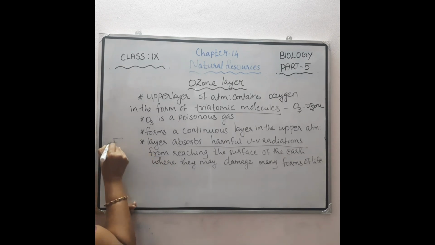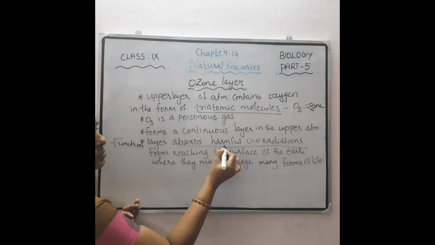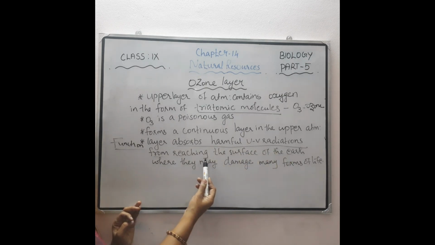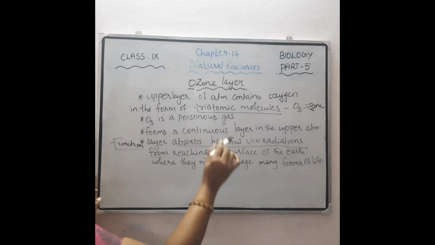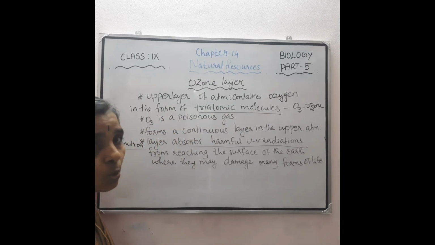So what is the function of this ozone layer? This layer absorbs harmful UV radiations from reaching the surface of the earth, where they may damage many forms of life. So once again, in the atmosphere, oxygen is present in the form of diatomic molecules, that is O2.